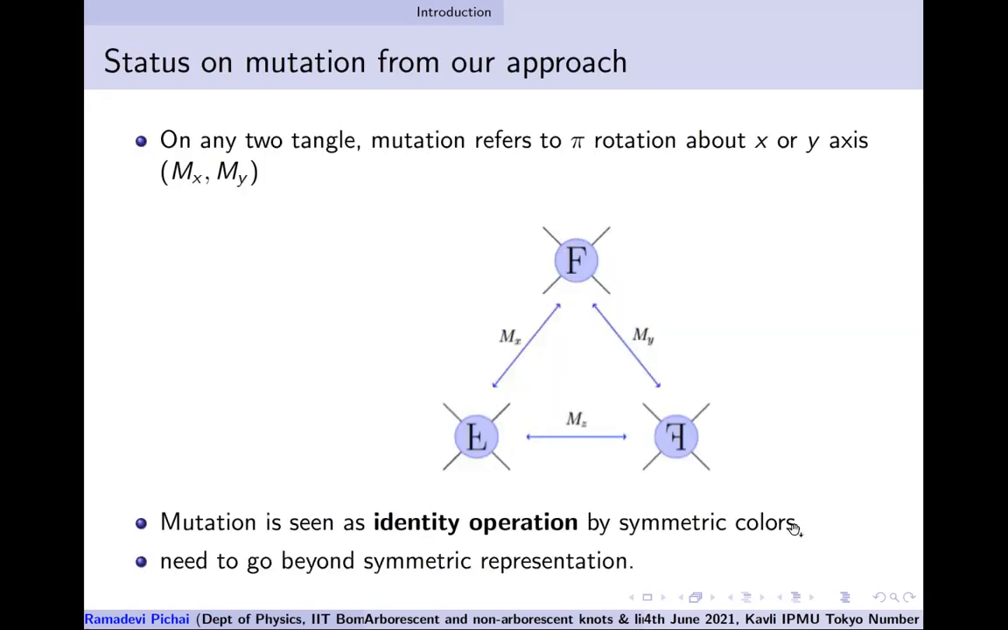So what does that tell me? You need to go beyond symmetric representation to see whether the mutation can be a non-trivial operation. Mathematically, I know mutation is a non-trivial operation when I do it physically on a two-tangle, but I have to see mathematically something which gives me a non-trivial mutation. Mutation should not be an identity operator. And for that, you need to go beyond symmetric representation. And as I've already told you, beyond symmetric, we have not much information on the duality matrices for arbitrary mixed representations.